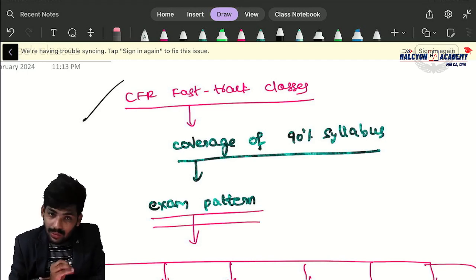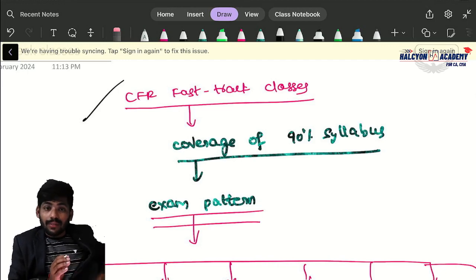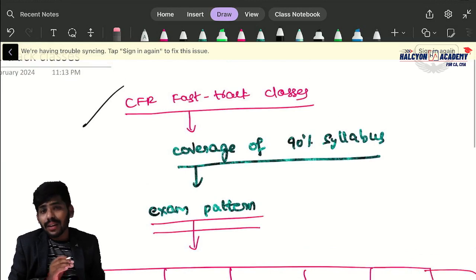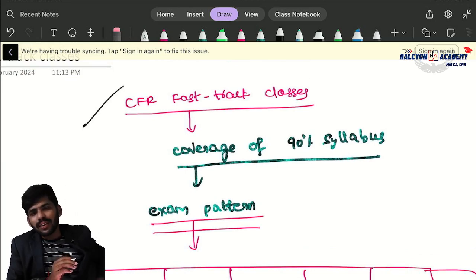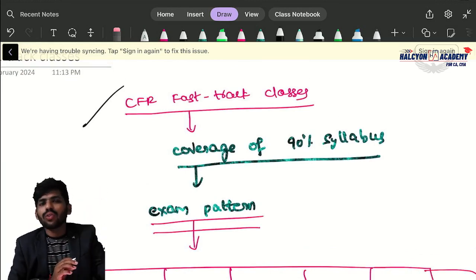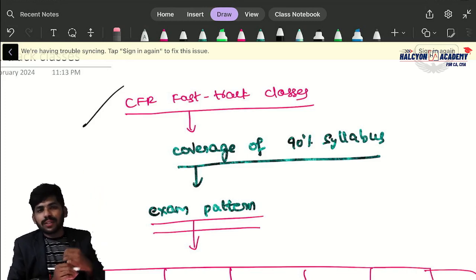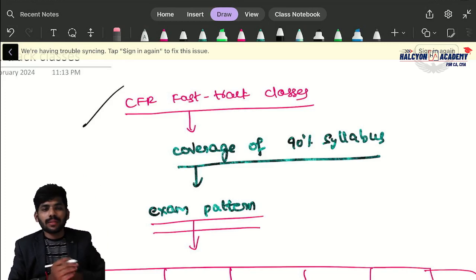Most of the students are still feeling the subject is difficult, because many seniors have put one stamp on the subject: it is a difficult subject.